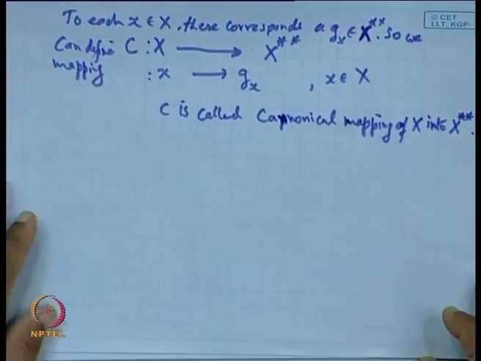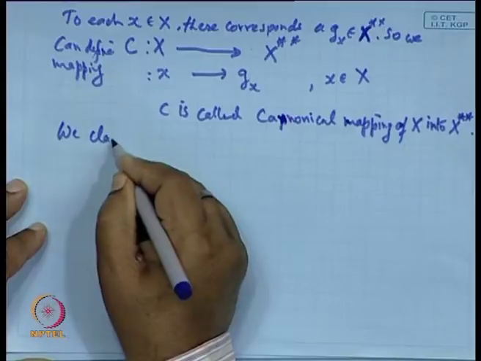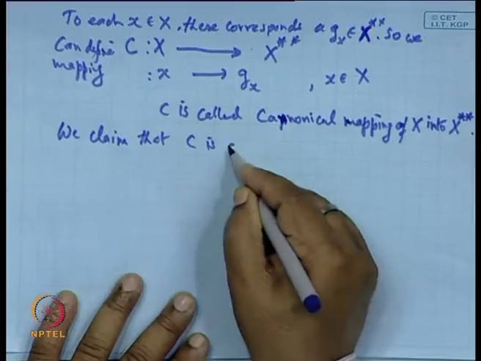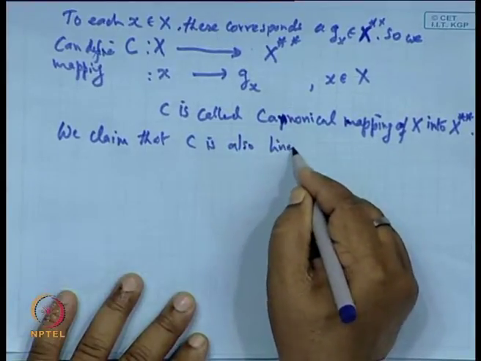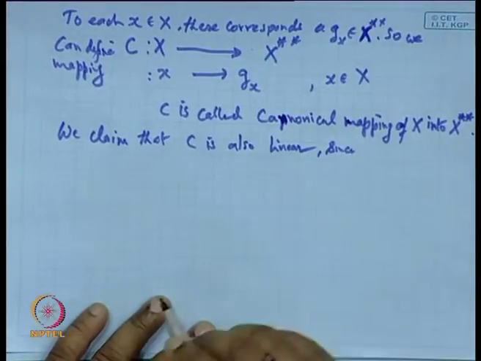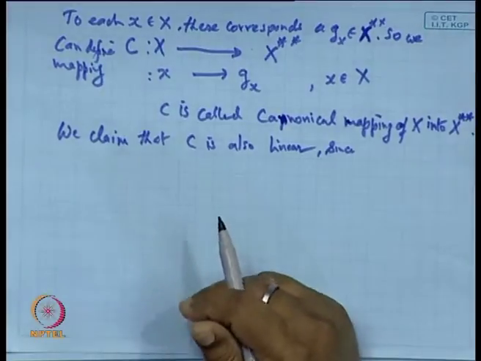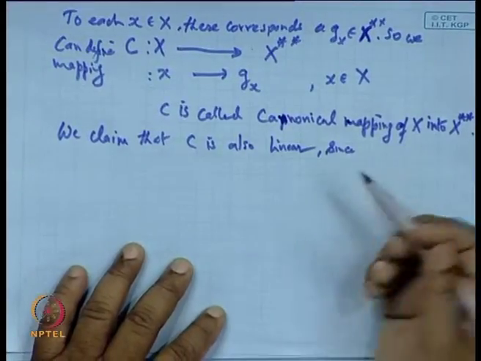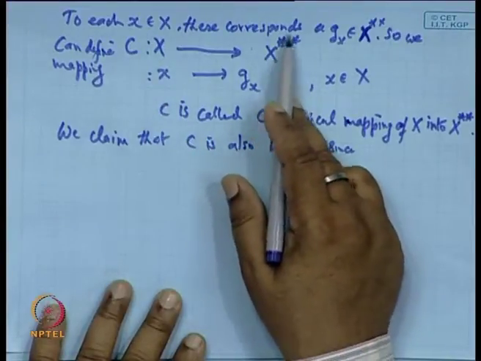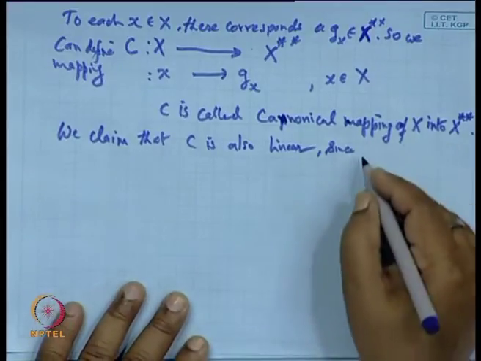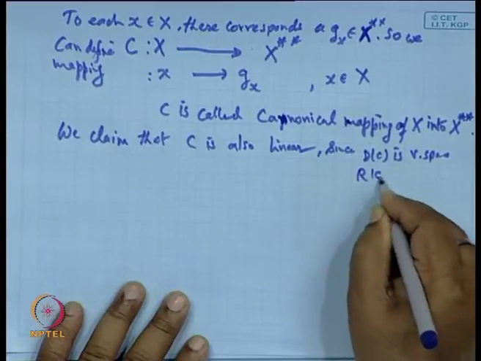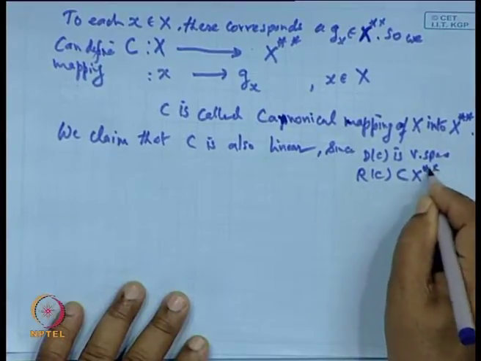This C, we claim, is also linear, since its domain is a vector space, because X is a vector space, and the range lies in X double star, which is also a vector space.